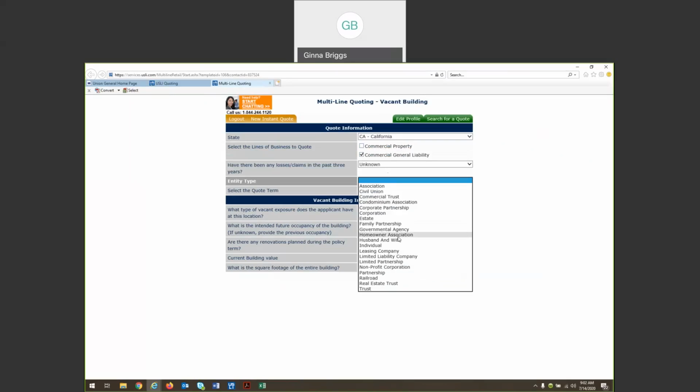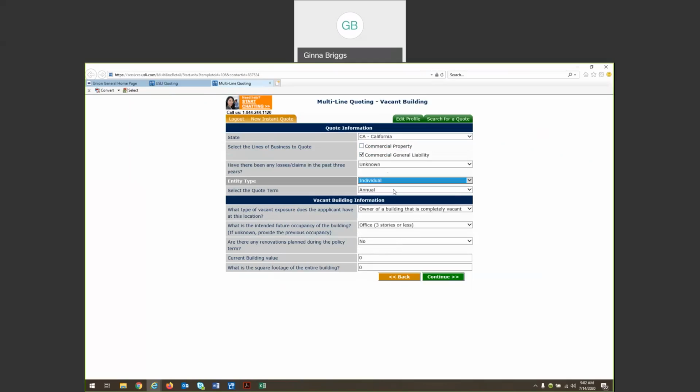If you know the entity type, you can go ahead and enter that. And you can also select your preferred quote term. For vacant buildings, we do offer 3 months, 6 months, 9 months, and annual policy periods. Next, indicate the type of exposure. Is it an owner of a completely vacant building, the owner of a partially vacant building, the owner of a vacant condo unit, or a tenant that's leasing space that will be vacant? We'll say it's the owner of a building that is completely vacant.